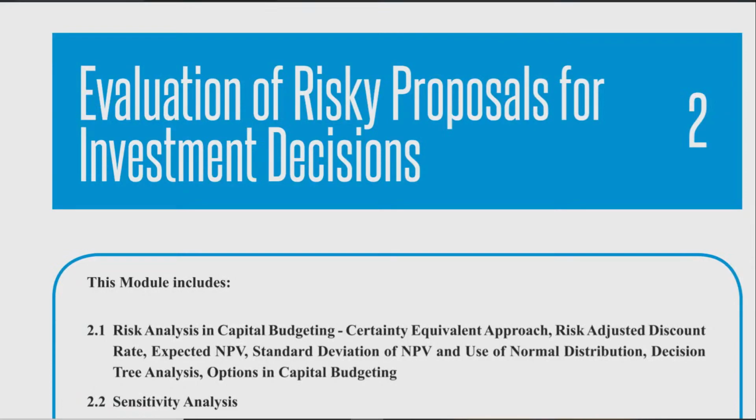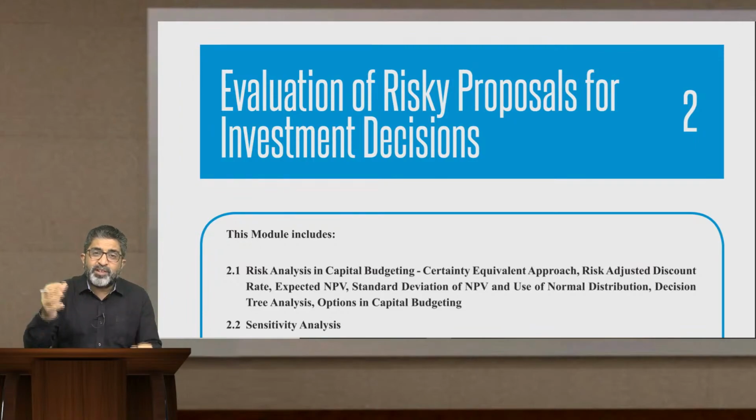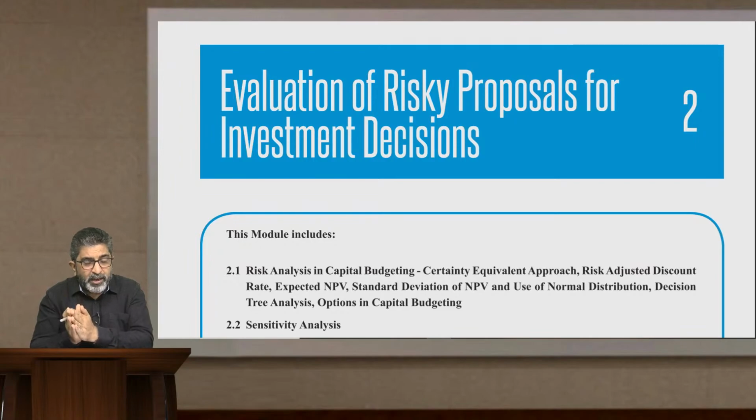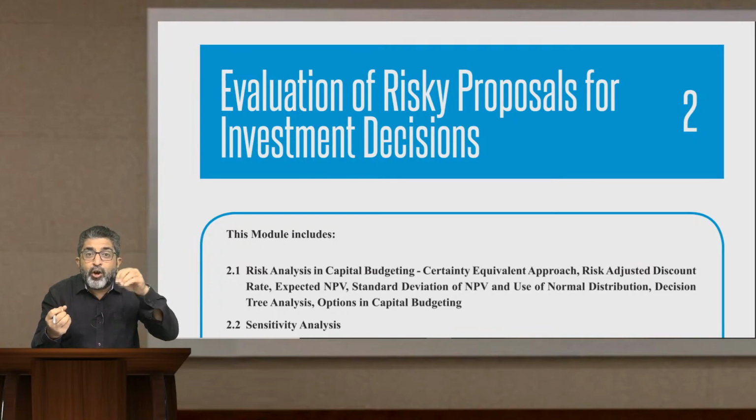Now coming to the second segment, evaluation of risky proposals for investment decisions. Some time back I was talking about inflation adjustment in the project cash flows and discounting rate. Now here we are talking about risk adjustment. Earlier we talked about the inflation adjusted discounting rate, where we were talking about real discounting rate and nominal discounting rate. Now I am talking about not just accommodation of inflation, but accommodation of risk.